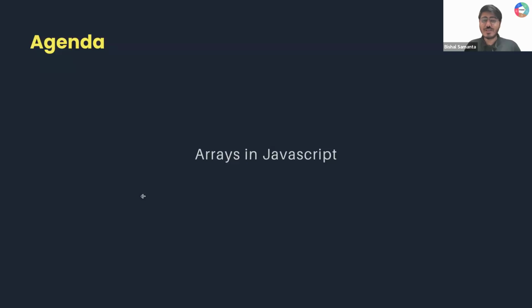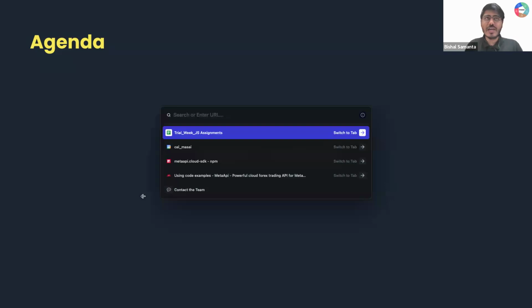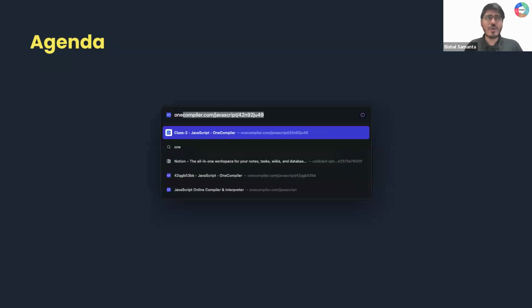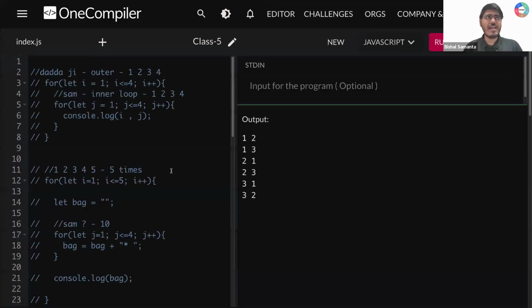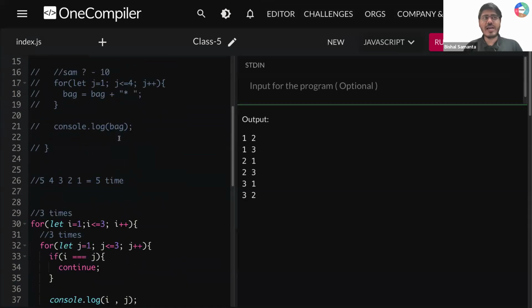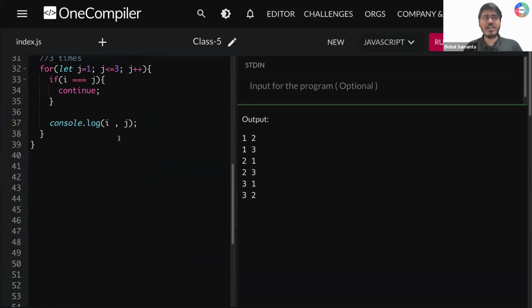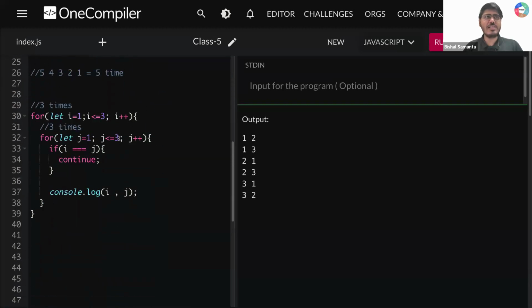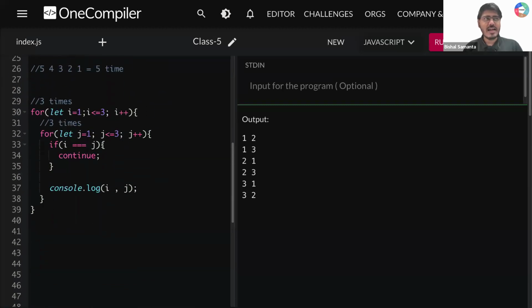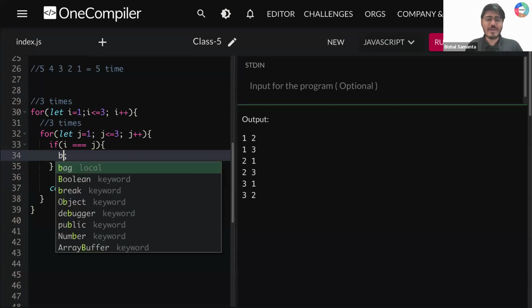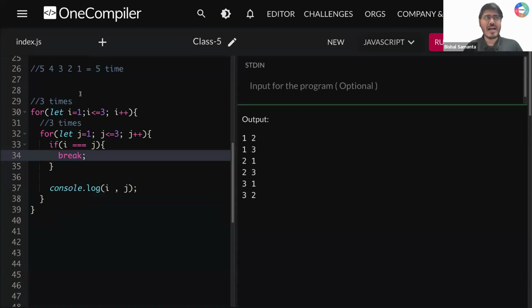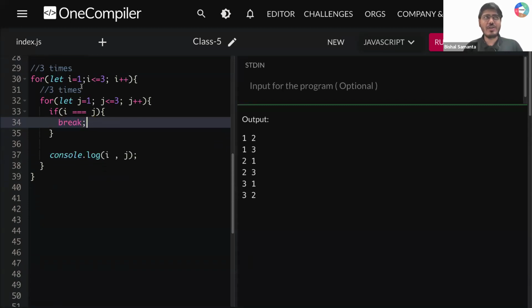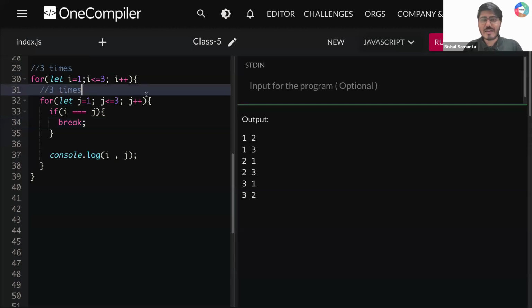So guys, let's move to today's topic, which is arrays in JavaScript. But before that, let's do one thing, guys. We need to revise a bit of what we learned in yesterday's session about continue and break. I need one response from all of you. Can you quickly confirm, guys? I gave you homework yesterday. How many of you, be honest, have done this homework? I told you to do this on pen and paper. Have you done it?